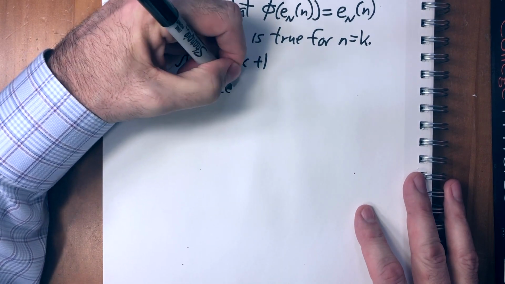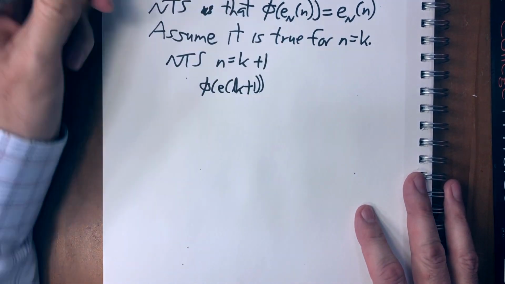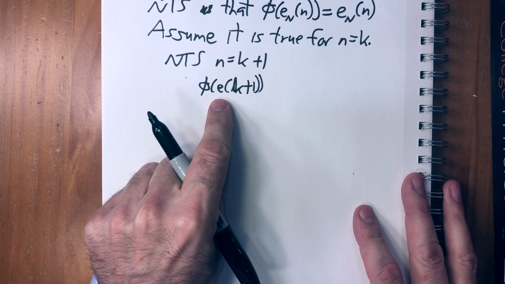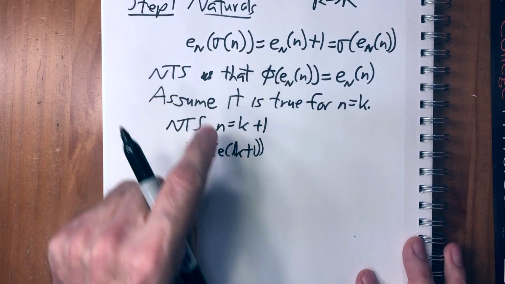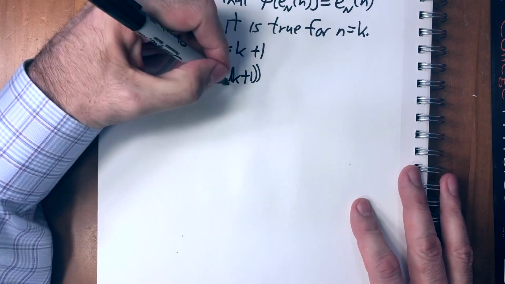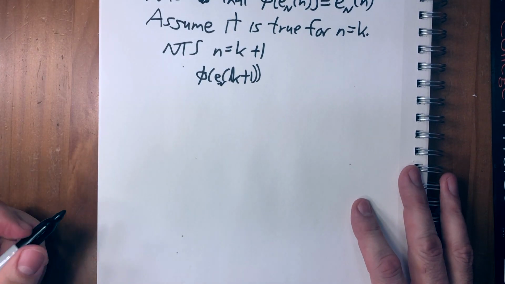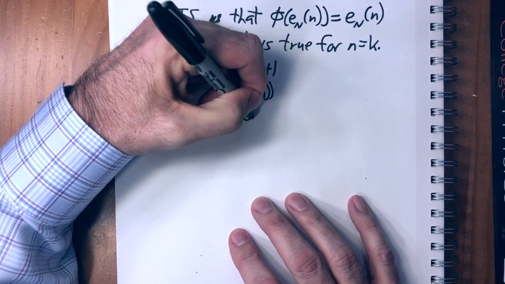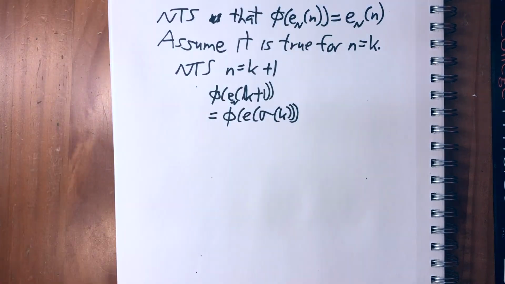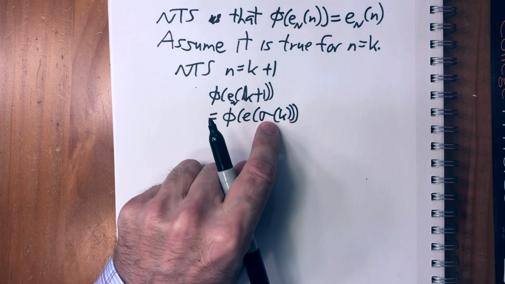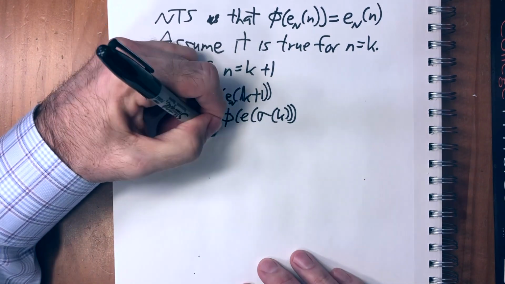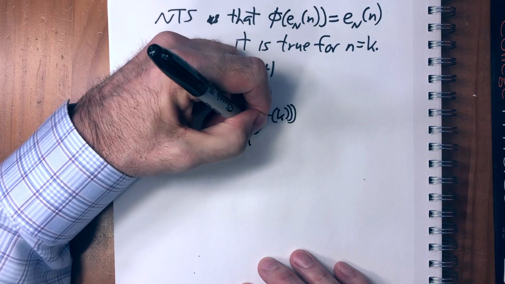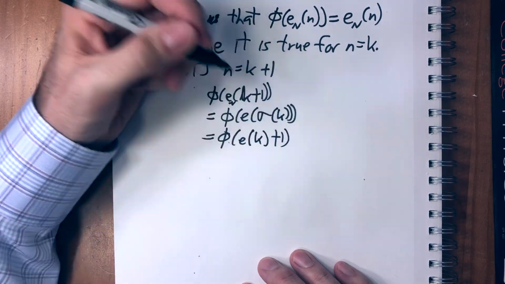So start with phi. I'm distinguishing between the embeddings because we're going to do this a few times, but you know that right now we're talking about e_N, okay? So this is e_N. So the embedding of k plus 1 equals just the embedding of sigma k. That's just the definition of sigma, right? Sigma k is k plus 1. That equals, this is the definition of the embedding.